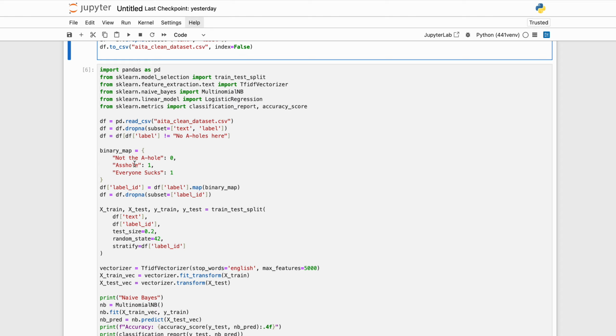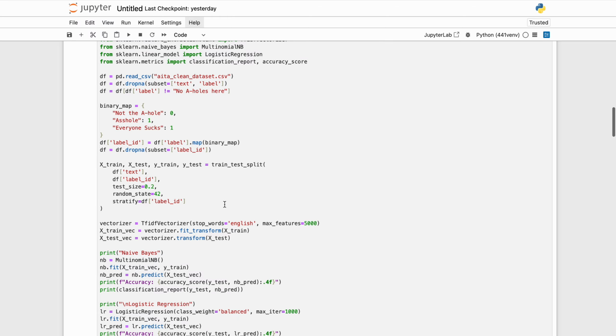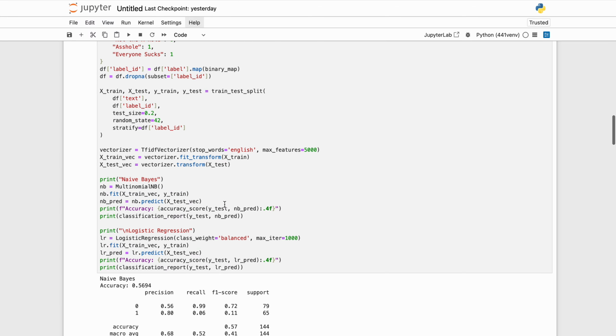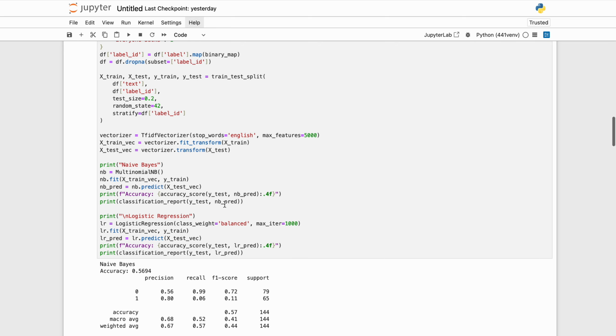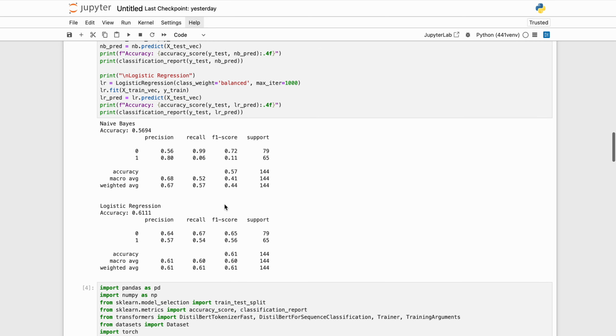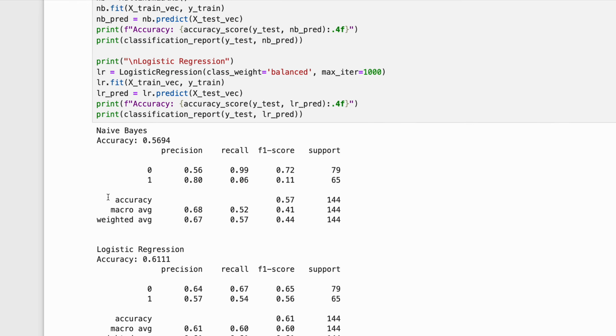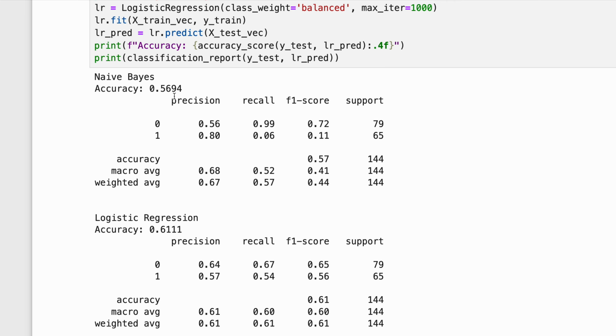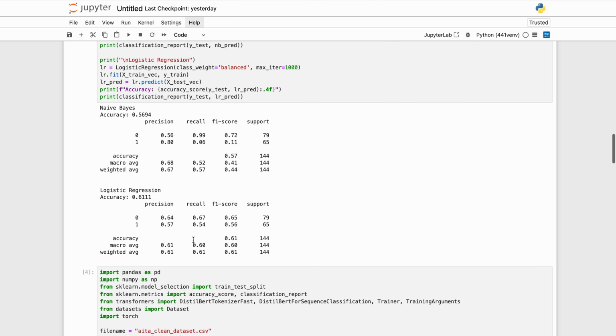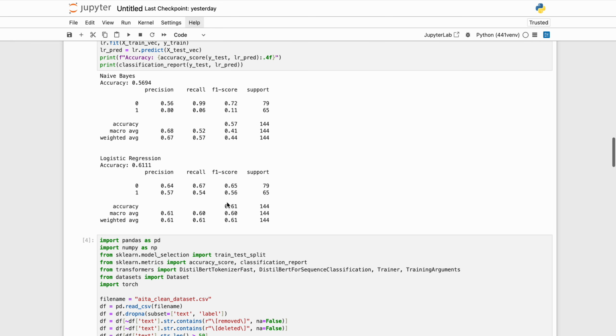Now we can start to discuss a bit about the baseline models we use. The first one is a naive Bayes model, and the second one is a TF-IDF model. In both of these, they simply look for keywords and try to see essentially what the problem is. As we can see here, naive Bayes received an accuracy of 0.5694, while logistic regression received an accuracy of 0.611, which was decent enough as is, but we wanted to do better.